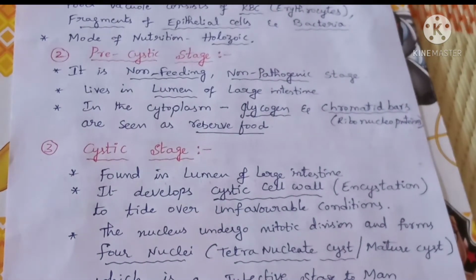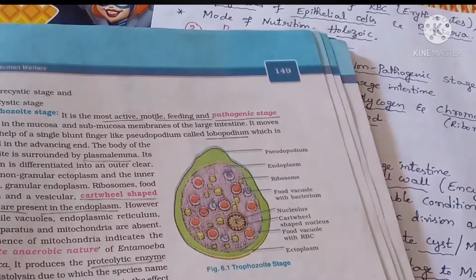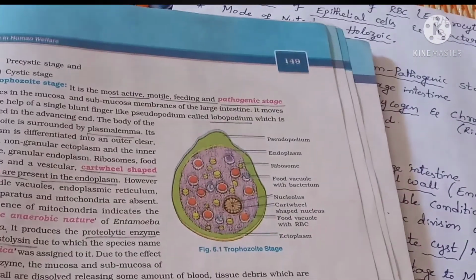Now I will show you the pictures. Just look at the pictures so that you can understand. So this is the trophozoite stage.